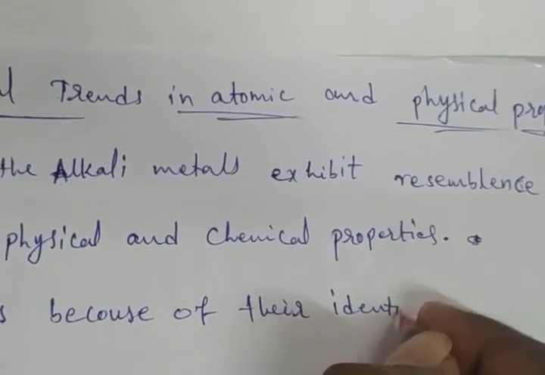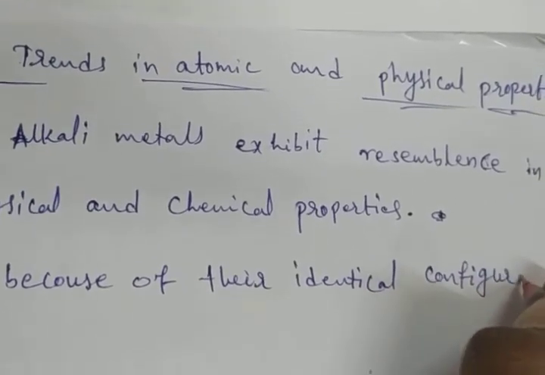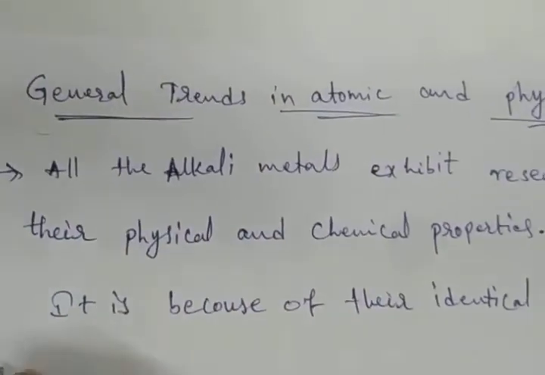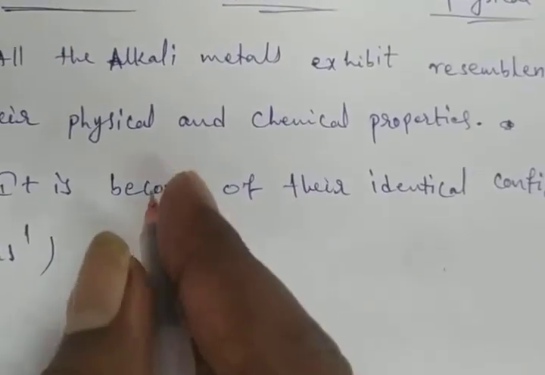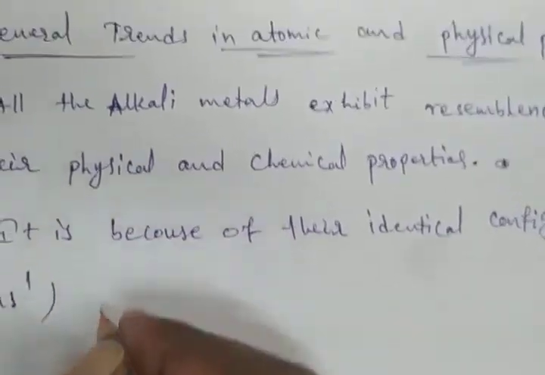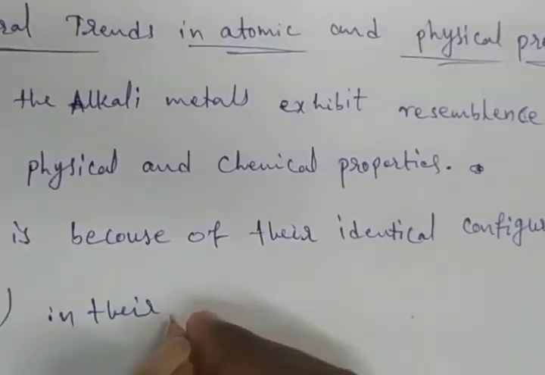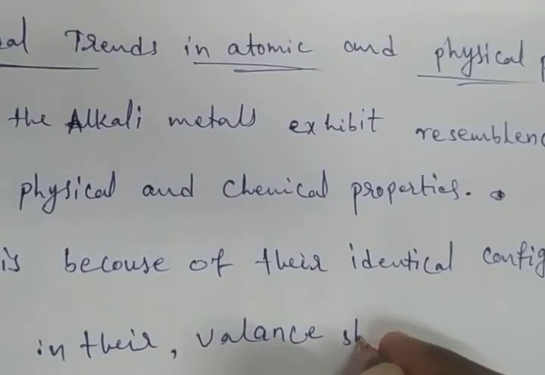It is because of their identical configuration, that is ns1. You have to check every element; in their valency shell, ns1 configuration is there.